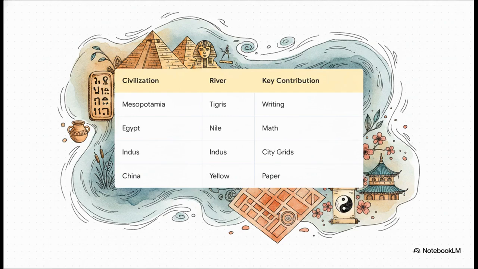You have Mesopotamia on the Tigris and Euphrates, giving us our very first writing and laws. Ancient Egypt on the Nile, providing foundational mathematics and that mind-blowing monumental engineering. The Indus Valley on the Indus River, showing us the first true urban planning and city grids. And ancient China on the Yellow River, giving us paper and an enduring philosophy. It all comes back to how people use their river environments to overcome massive challenges and build lasting communities.